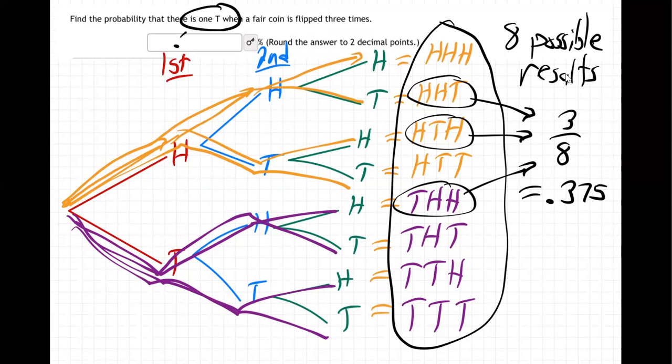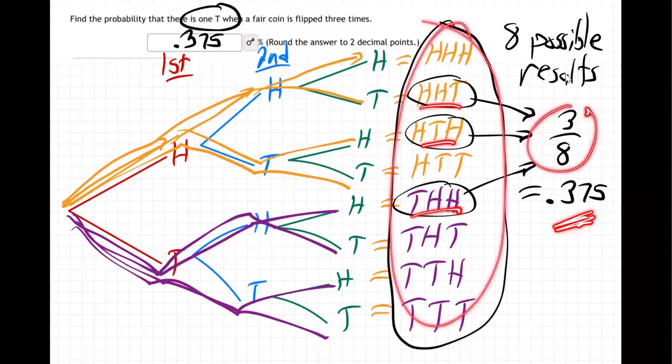That's our answer, 0.375. In other words, 37.5% chance that if you flip a coin 3 times, you're going to get 1 tail. That tail can be in the back, right? Here's the tails in the back, in the middle, or first. You get 2 heads, then a tail at the end, get the tail in the middle, or get the tail first. Any of these 3 results out of the 8 results, 3 out of 8, 3 divided by 8, will be 1 tail. There's a 37.5% chance. So there we go, 0.375.